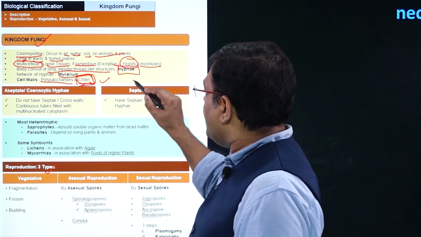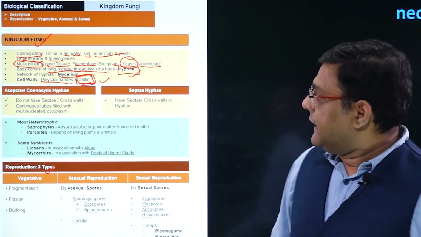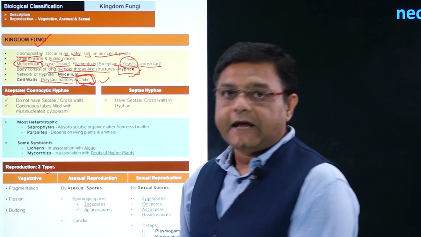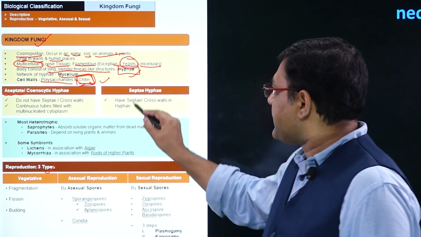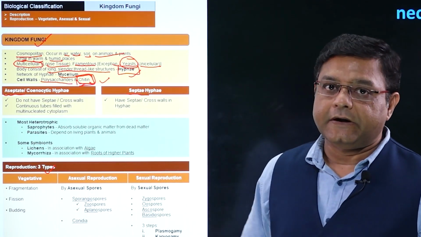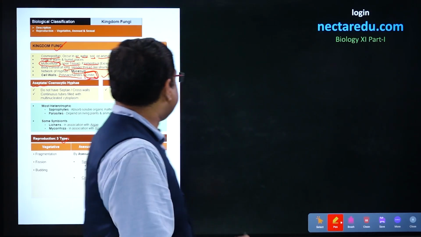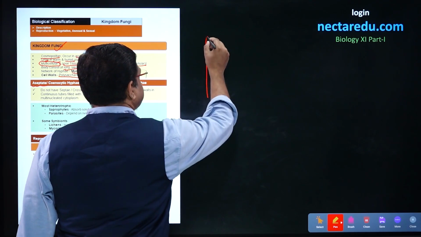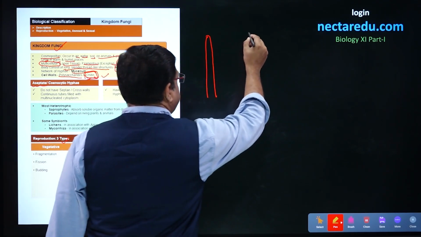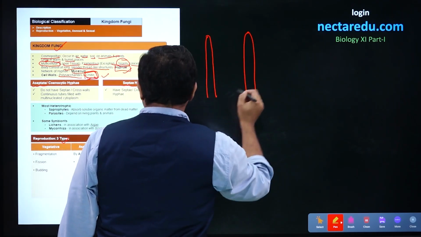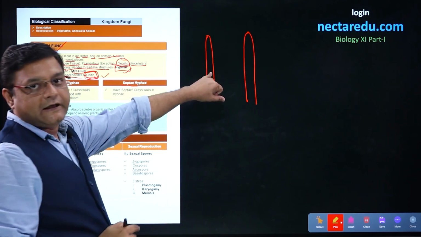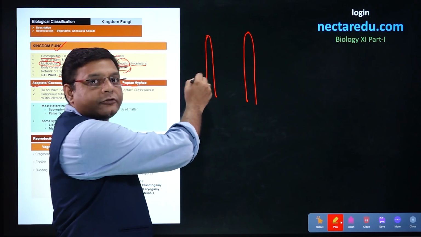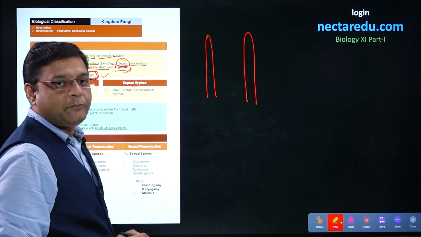Now, talking about the types of hyphae. The hyphae are of two types. The first type is aseptate or cenocytic, and the second type is septate. The difference between these two is that if we take that this is a hypha and this is another hypha, in the first case, that is aseptate hyphae, there will be no cross walls or septae present.